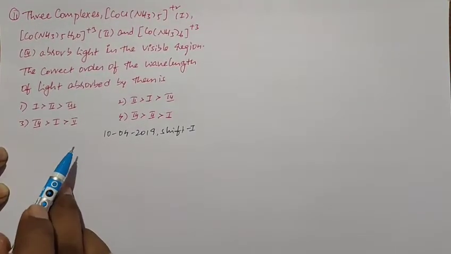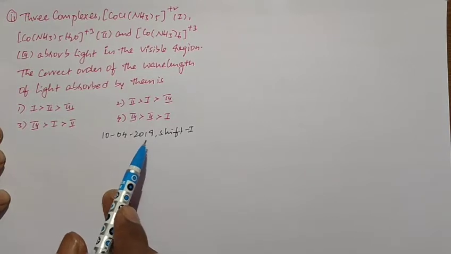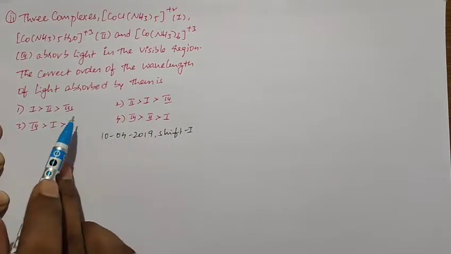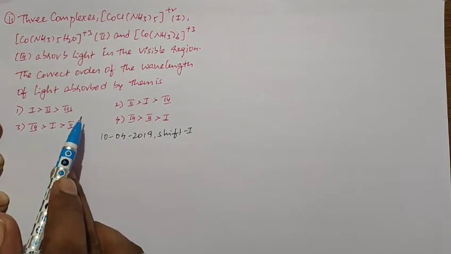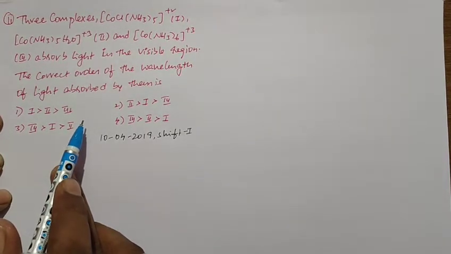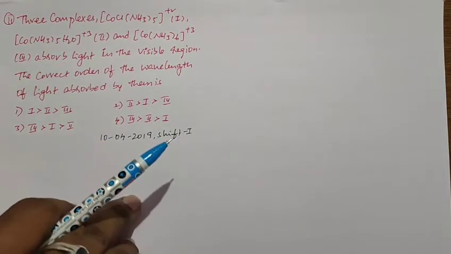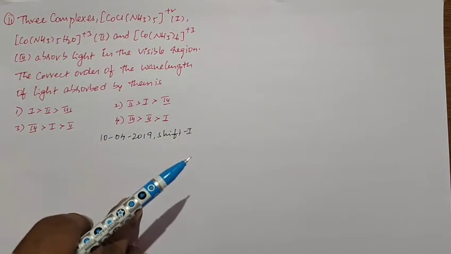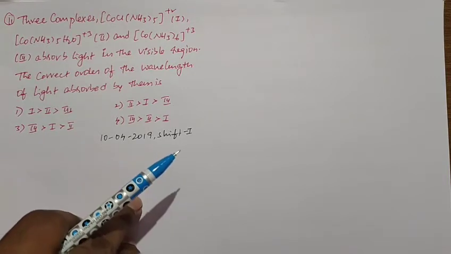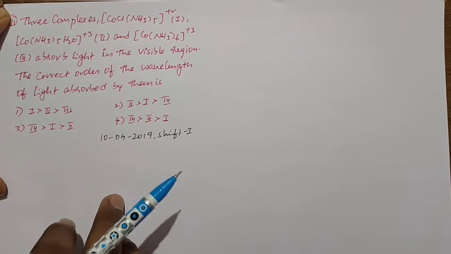Okay students, this is the next problem. This problem is given in the 10th April 2019 shift 1 paper. The complexes [CoCl(NH3)5]2+, [Co(NH3)5(H2O)]3+, and [Co(NH3)6]3+ absorb light in the visible region. What is the correct order of the wavelengths of light absorbed by them?